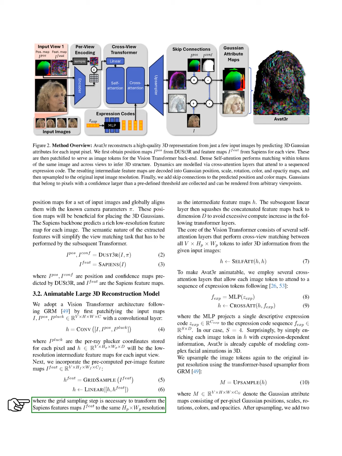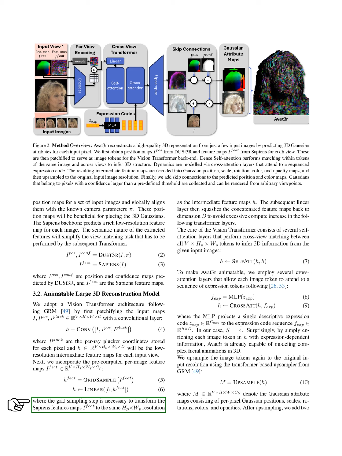Next, we integrate the pre-computed feature maps from Sapiens, transforming them to match the resolution of our intermediate feature maps through grid sampling. We then use a linear layer to reduce the dimensions of the concatenated feature maps to avoid excessive computation in the subsequent transformer layers. The core of our vision transformer includes several self-attention layers that facilitate cross-view matching among all tokens to extract 3D information from the input images.